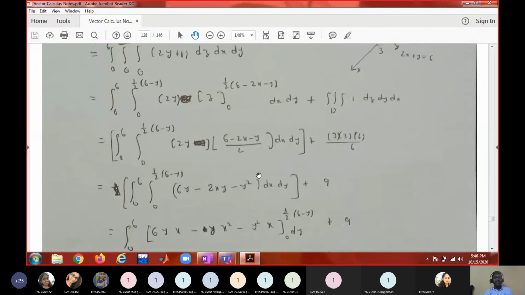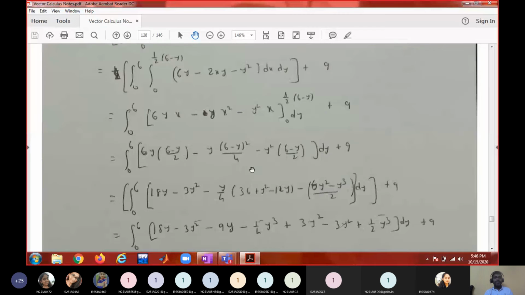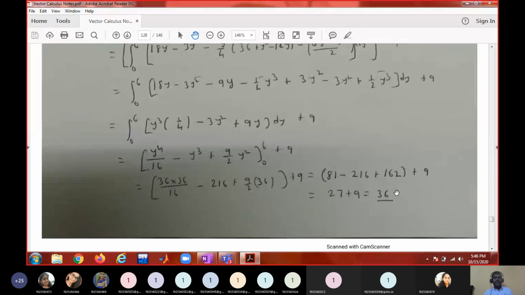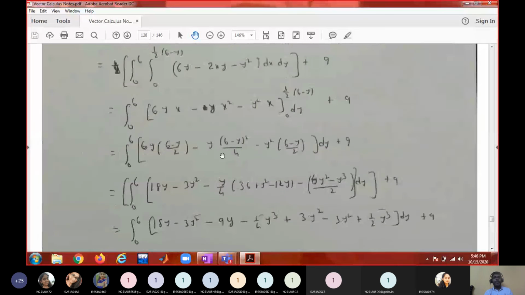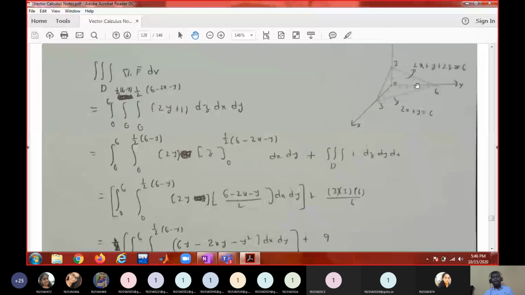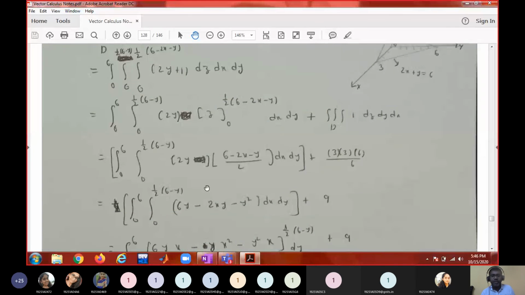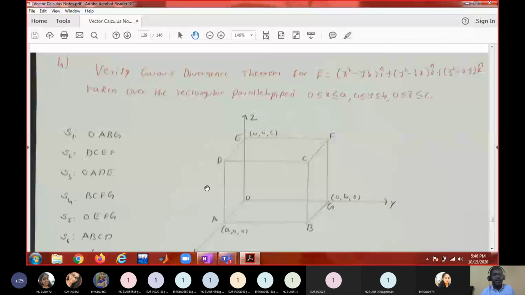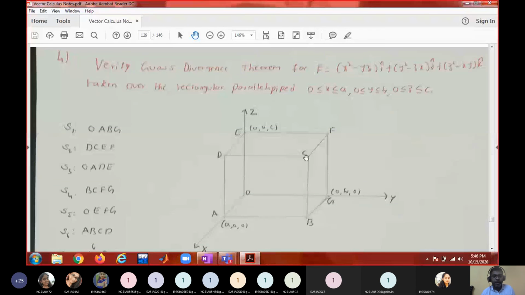Okay, so the final answer you will get is 36, and this is a very good problem, a very important problem also. So just go through this. Similarly, this is also an important problem.